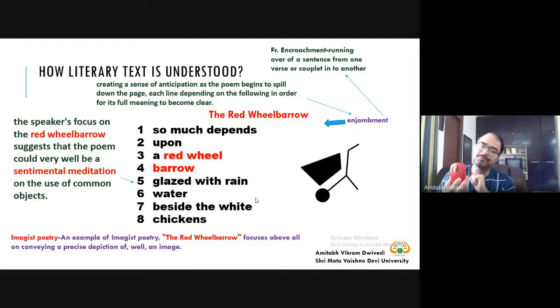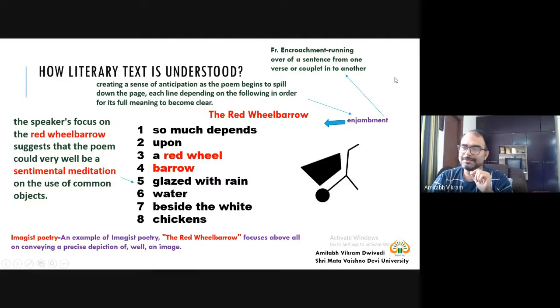With the help of this mouse, I can very easily do finer things on my laptop very conveniently. So this is the use of a common object. It is there, and I am not paying any attention to it. That type of sentimental meditation is about how little things are so important for us.